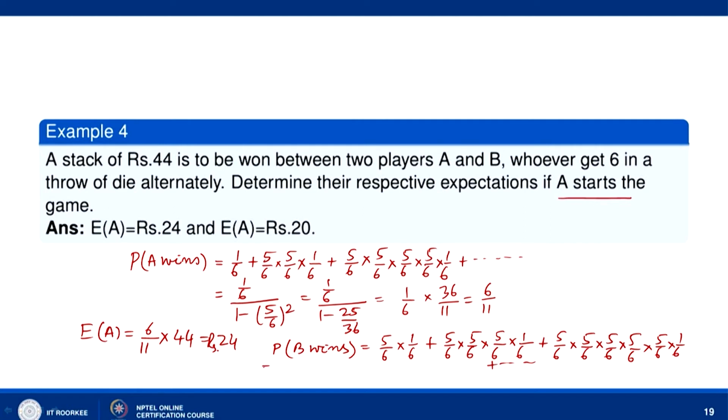Now, the sum of the series is 5 by 36 divided by 1 minus (5 by 6) whole square. So, this time it is 5 by 36 into 36 divided by 11. So, we get 5 by 11. So, E(B), the expectation of B, will be equal to 5 by 11 multiplied by 44. So, that means rupees 20. So, expectation of A is 24 rupees, expectation of B is 20 rupees.